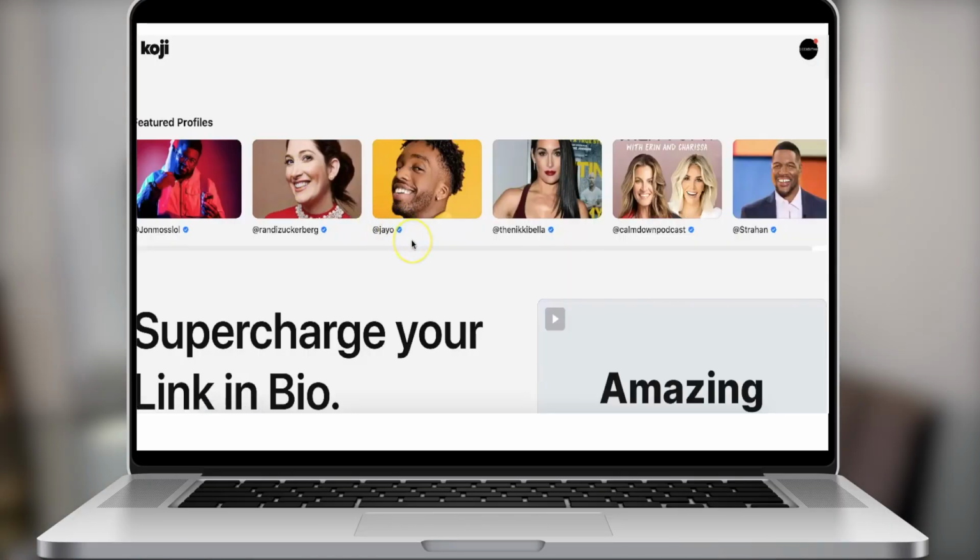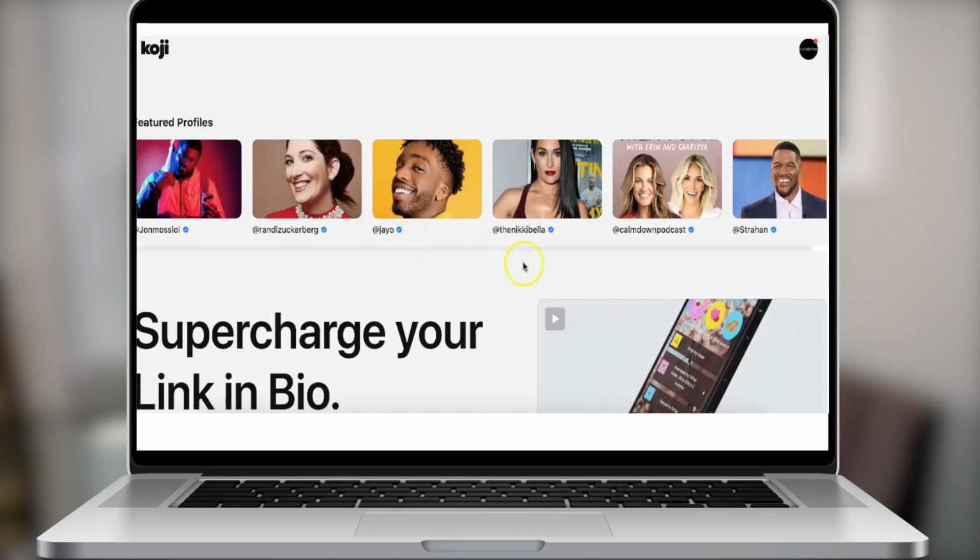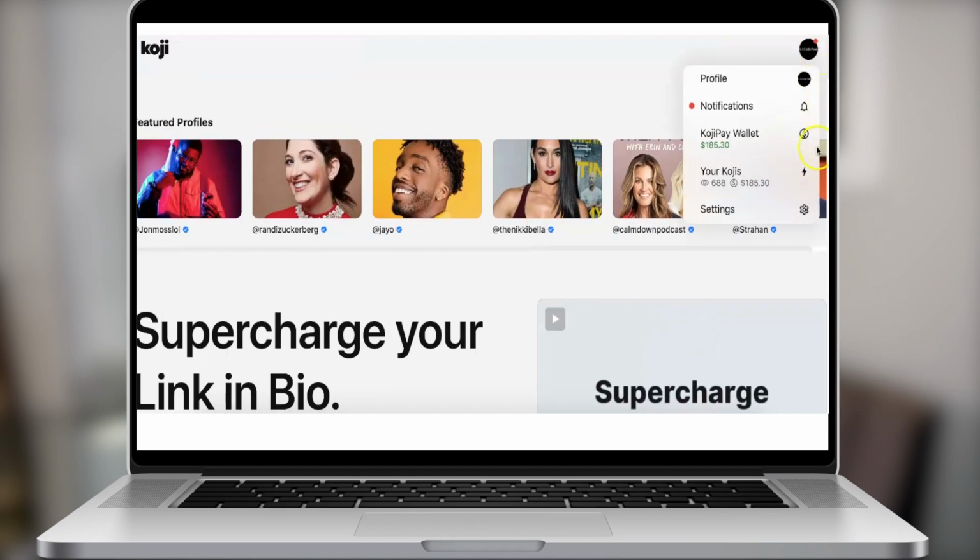So, okay, let me get onto my laptop and show you guys the back end of Koji and some really good tools and resources for you. What's really cool about Koji is that it's both mobile friendly and desktop friendly. I personally love using it on desktop, but again, to each his own. It's all about how you want to use your interface.